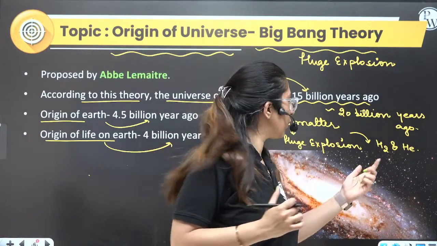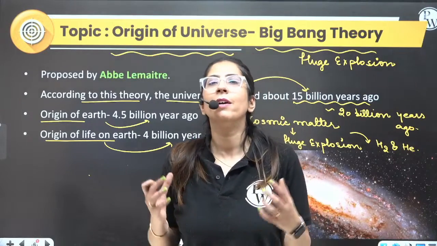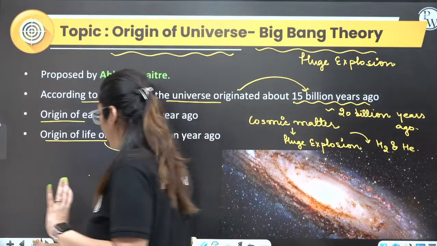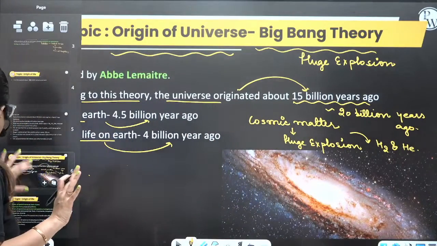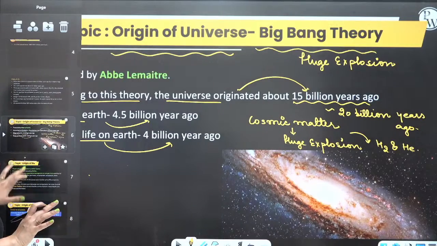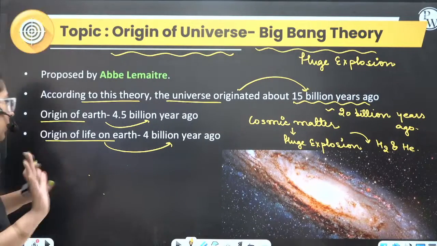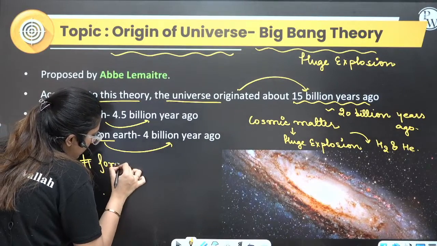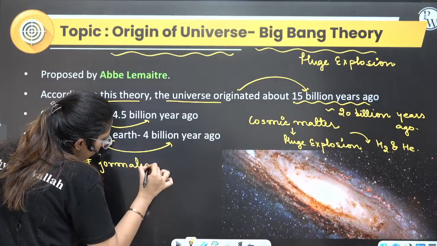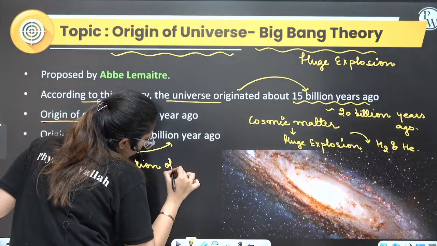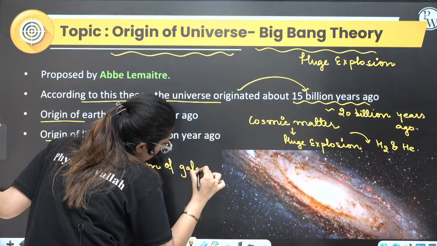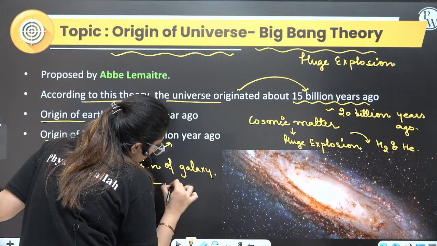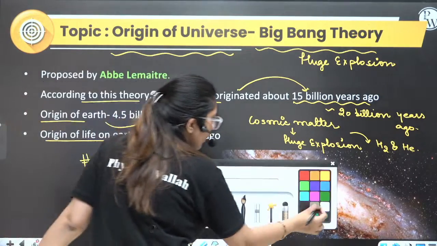Gravitation. So the condensation occurs because of gravitation. Clear? Nothing more to understand in this topic. Then there is the formation of galaxy.